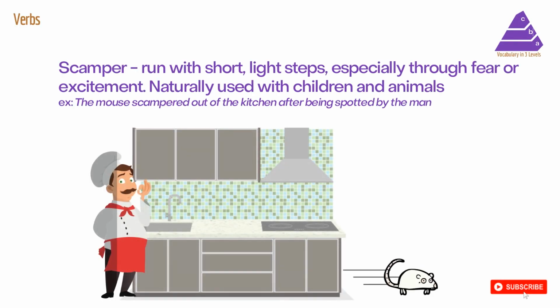If you take a look at the example sentence, the mouse scampered out of the kitchen after being spotted by the man. If you can imagine walking to the kitchen and turning the light on, and there's a mouse in your kitchen, he or she sees you and it runs away really quickly. That's called scamper.